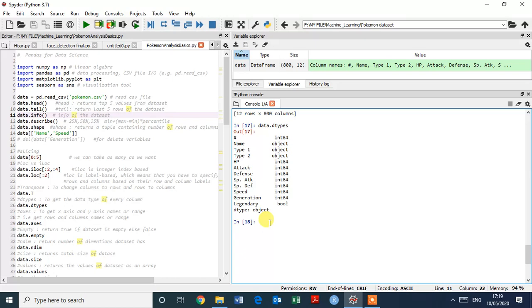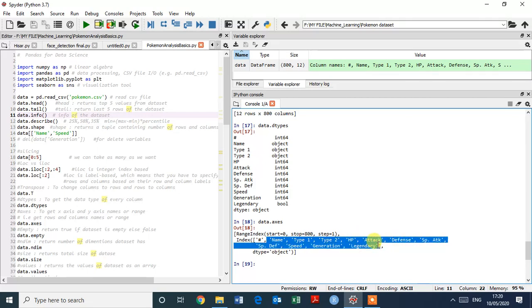And suppose we want to access the name or range of the data. Just type here data.axes and enter. So here you can see all the data set names, and data type is object.